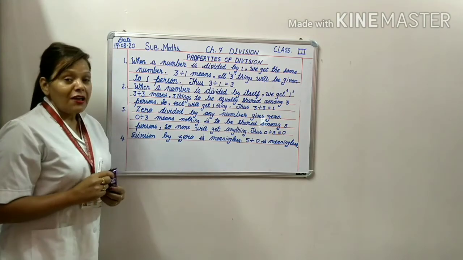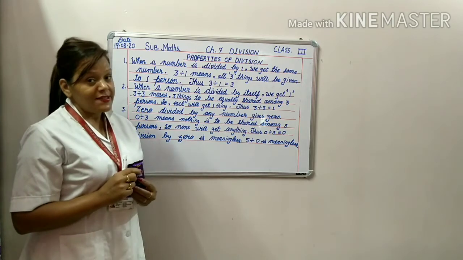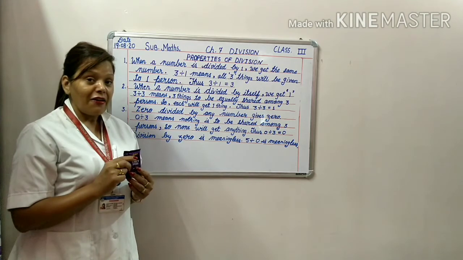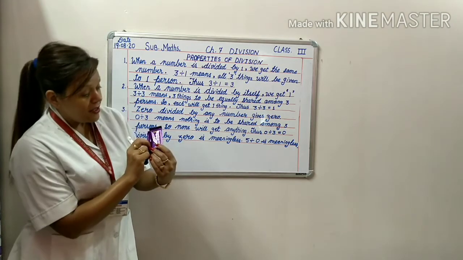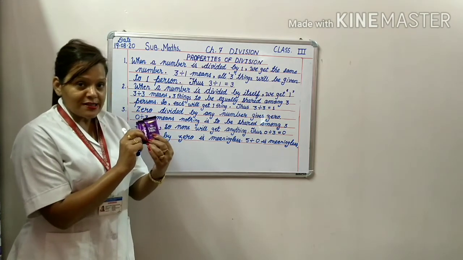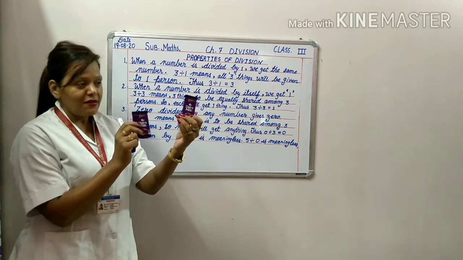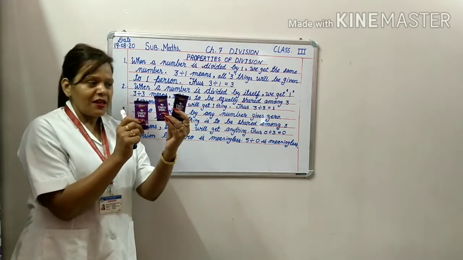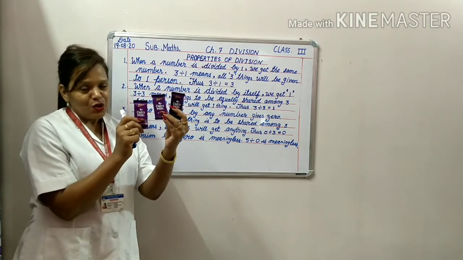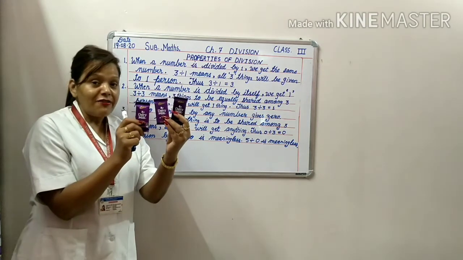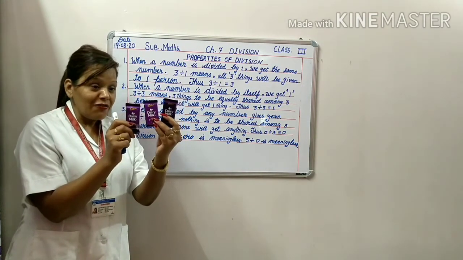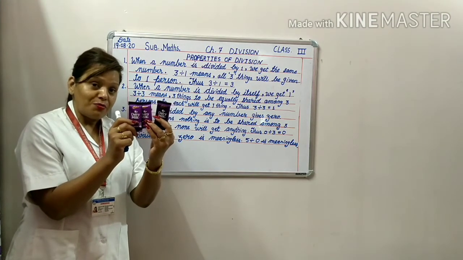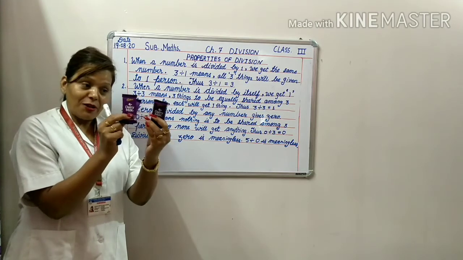Children, I will give you one example. See here. Here I have 3 Dairy Milk chocolates. This is 1, this is 2 and this is 3. I have 3 chocolates. What will I do? I will give all these 3 chocolates to one person.